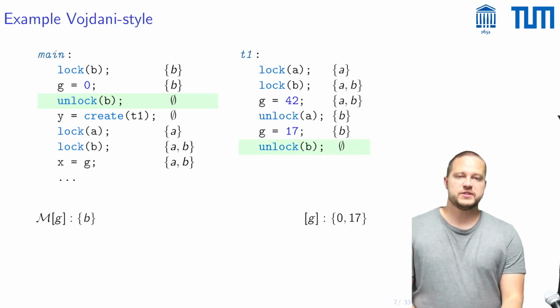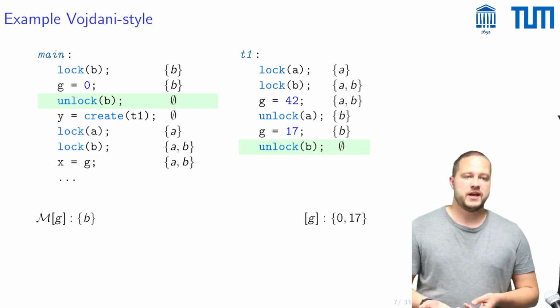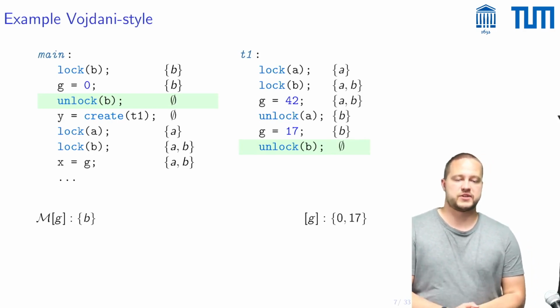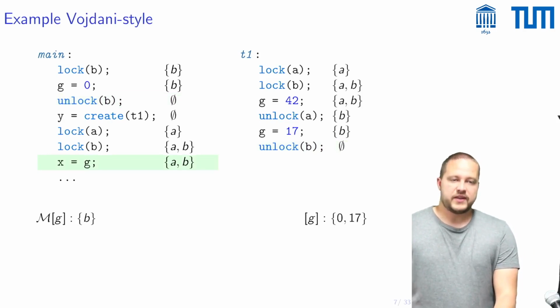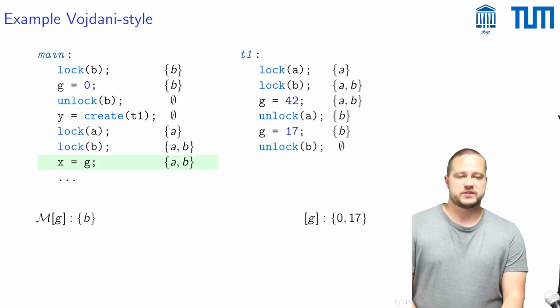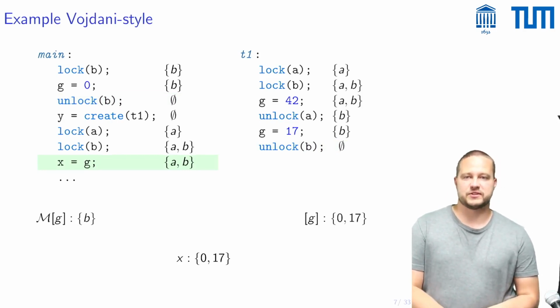What's important to notice here is that this value G equals 42 does not need to be published here, because it's completely local and has been overwritten before these protecting mutexes were given up. And then when one actually wants to find out the value that we read for x, we would simply consult this unknown again and find that the value for x that one reads is either 0 or 17.